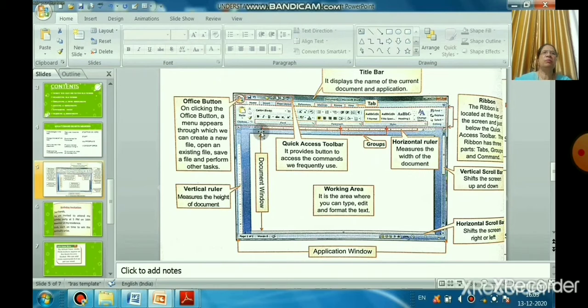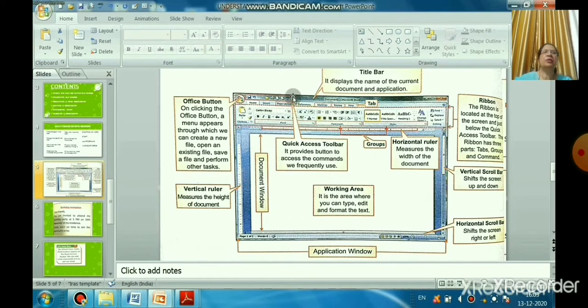Now you can see the horizontal ruler. The horizontal ruler measures the width of the document. You can change the horizontal ruler according to your text. You can resize the horizontal ruler. Then the vertical scroll bar shifts the screen up and down. Same thing, can you see the horizontal scroll bar here? Vertical and horizontal scroll bars shift the screen up and down, right and left.